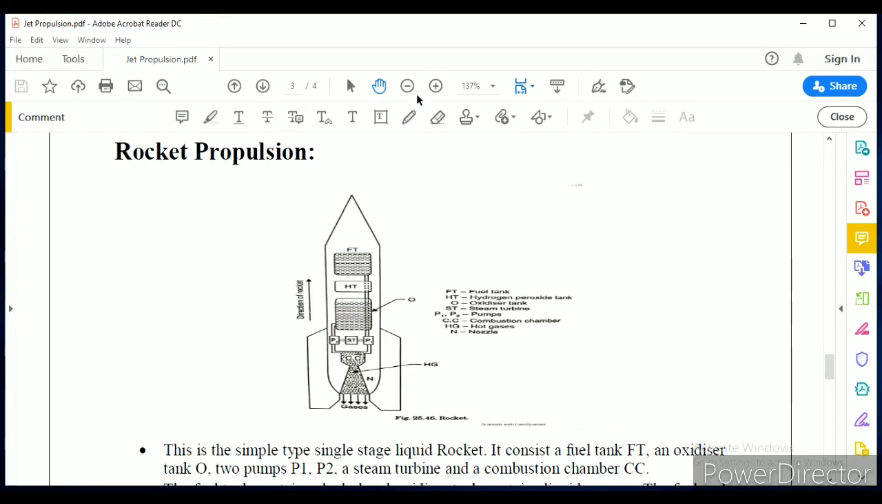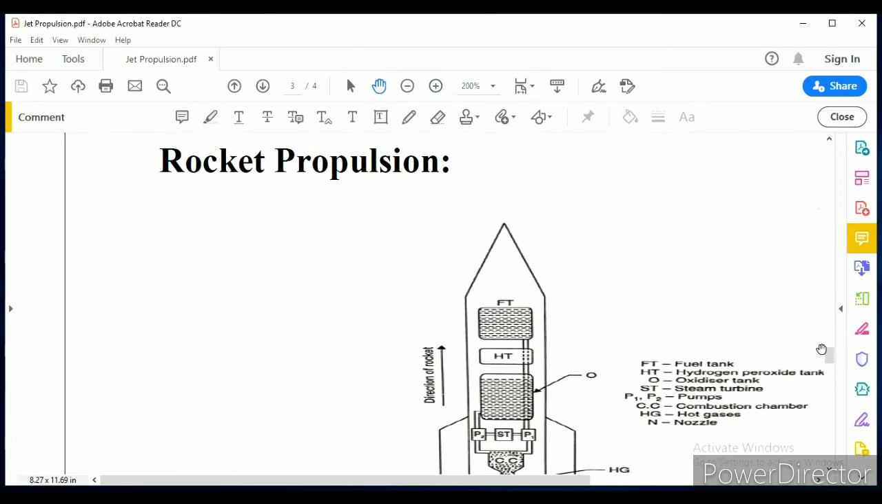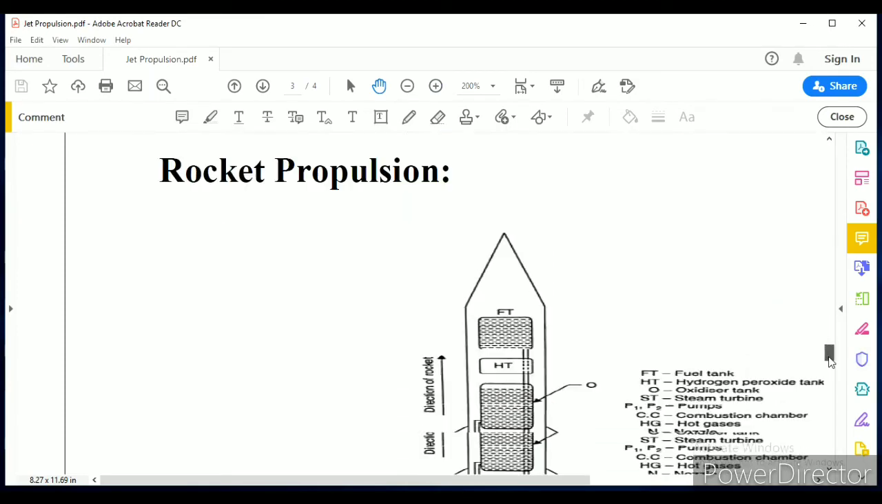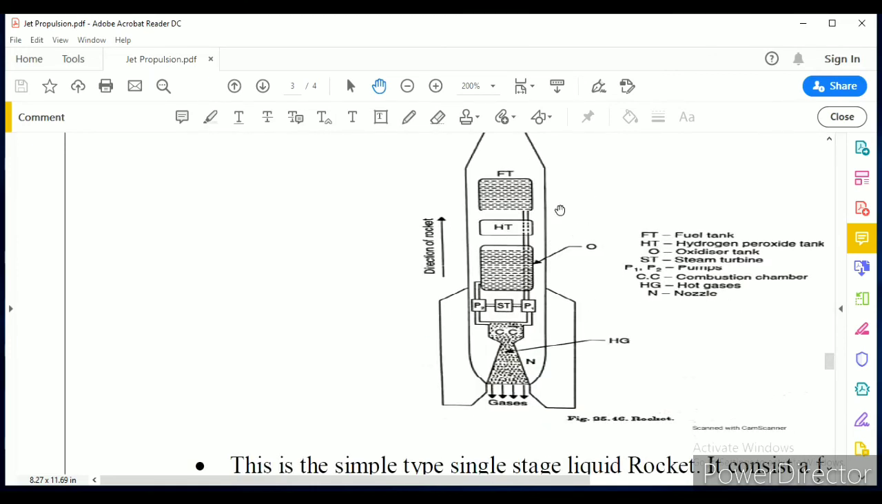So this is the rocket diagram. It consists of a fuel tank, and this is an oxidizer tank, and this is the hydrogen peroxide tank. This tank contains the hydrogen peroxide. These two are the pumps, and this is the steam turbine, and here is the combustion chamber. This is the nozzle.